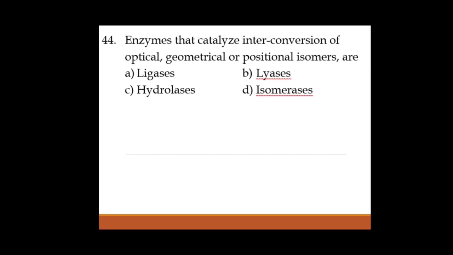Next, question 44: enzymes that catalyze interconversion of optical, geometrical or positional isomers are... Ligases. We know ligase is an enzyme that helps in joining of two compounds, as it is widely used in biotechnology, where we use it to join the fragments of DNA. Lyase helps in catalyzation of addition or elimination.